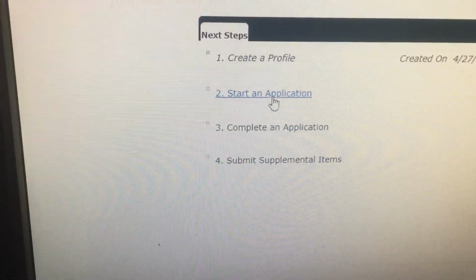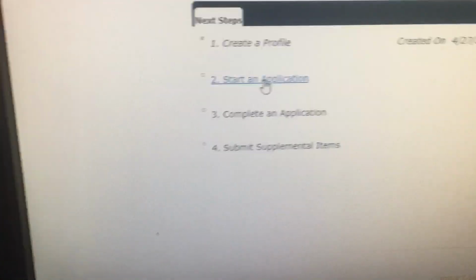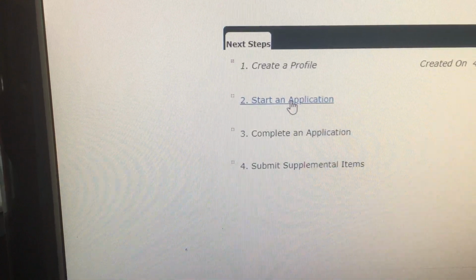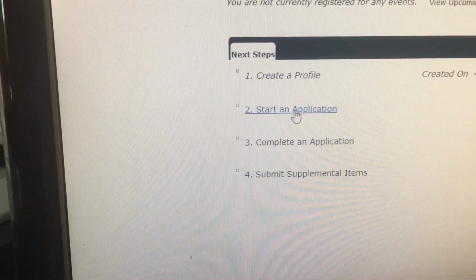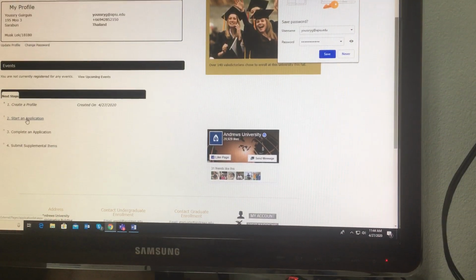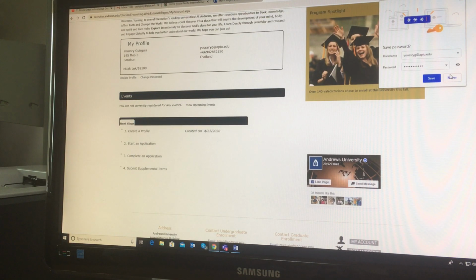So for start application, at the moment you put the cursor on the number, you will see that there's a hyperlink, so you can click on it and go to it. So let's go through that slowly. You have something here on the top right of the screen. So save password, well, that's up to you, but I would say never.